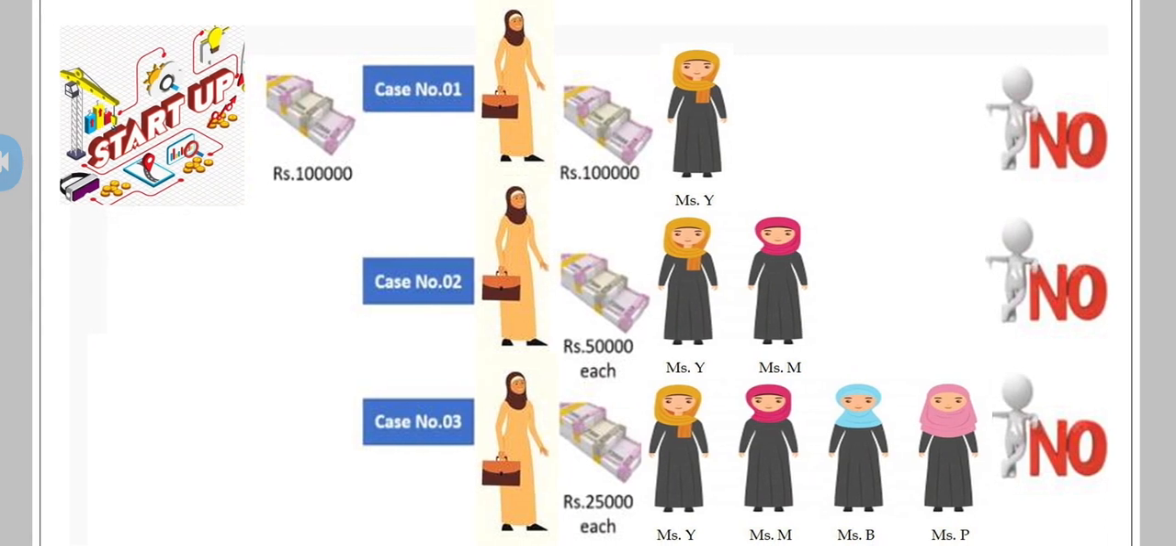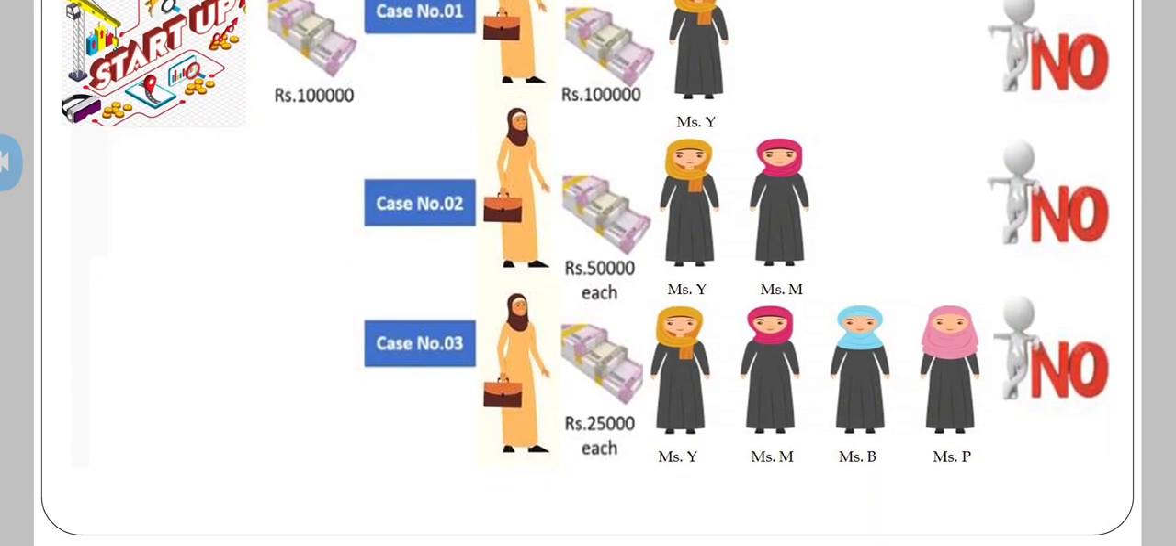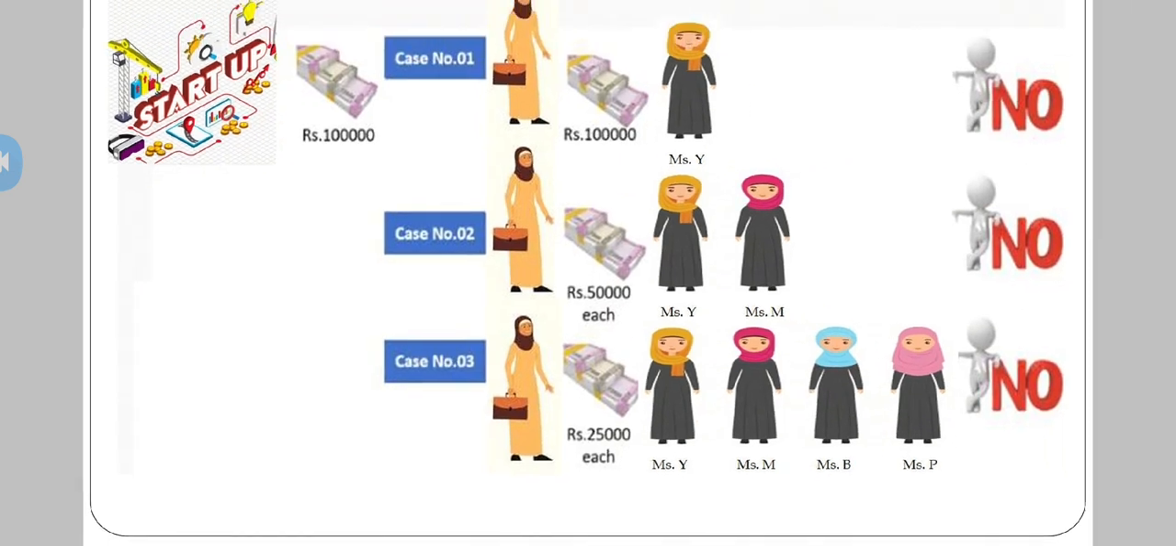Now in case 3, let's say I ask all of them to give me 25,000 each. Is it possible for all 4 of them, Miss Y, Miss M, Miss P and Miss P, to invest in my business? No. Why? Because this is a huge amount. It's not possible for a person to invest this much into the business. It's just an example. A company is not built with 1 lakh; it requires a huge amount. This is just a small example.